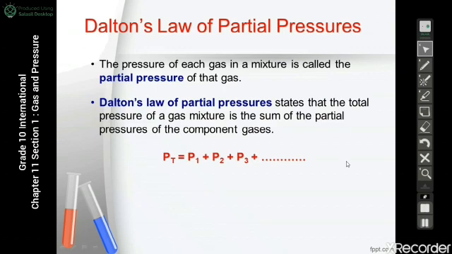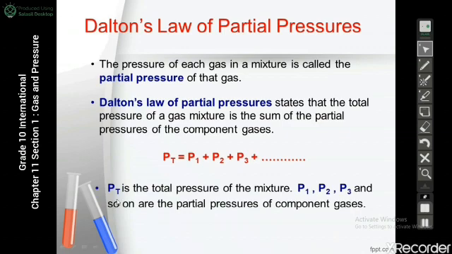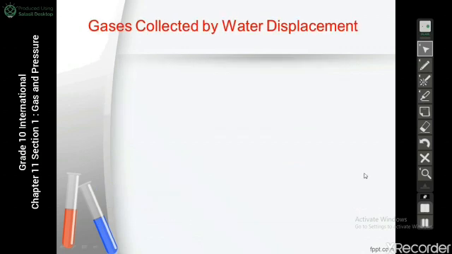So if the container contains more than one gas, the total pressure will equal to the sum of these gases. Pt is the total pressure of the mixture, and P1, P2, P3, and so on are the partial pressure of the component gas.